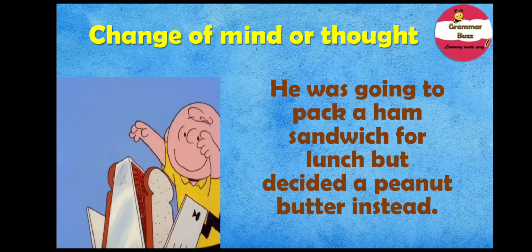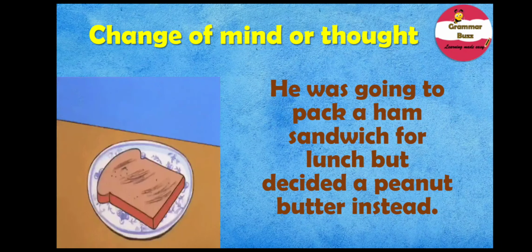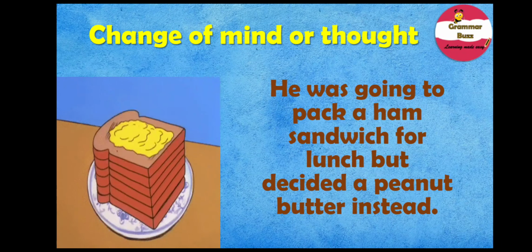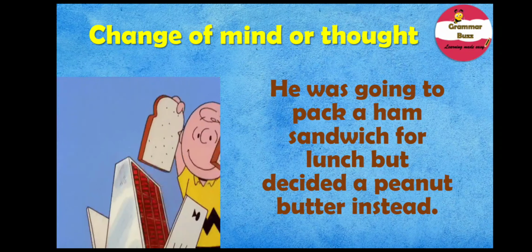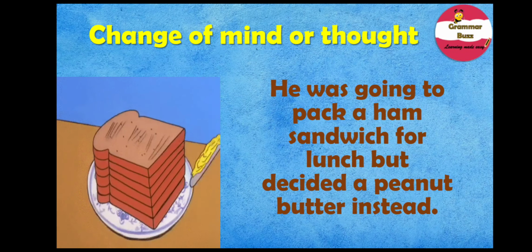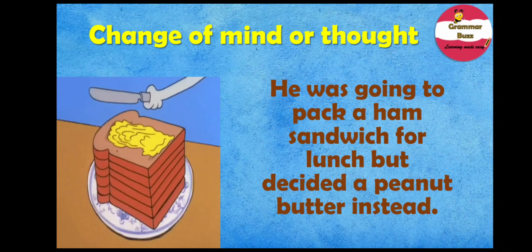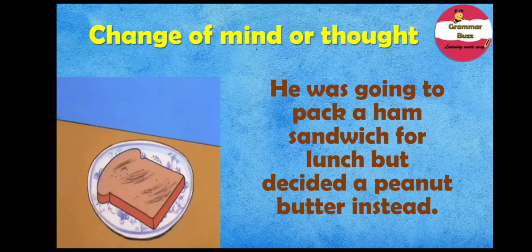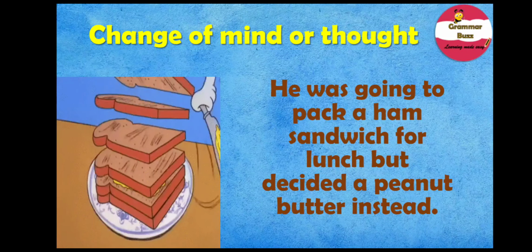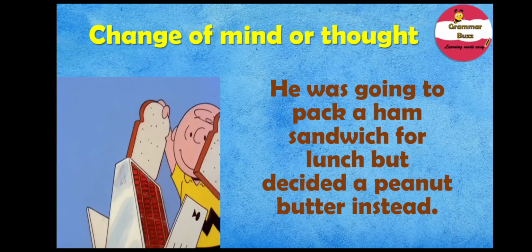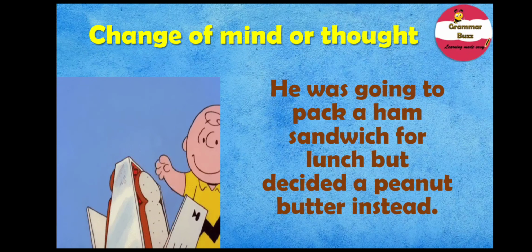As already mentioned, there are two verbs, was going to and decided. Was going to has the verb form go, right? It is the base form of the verb go, and it is formed by using was plus the ing form of the base verb go. Whereas decided is the base form of the verb decide, and it is formed by using the ed. So, was going to is in the past continuous tense, while decided is in the simple past tense.